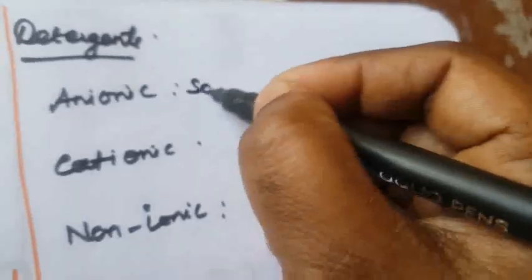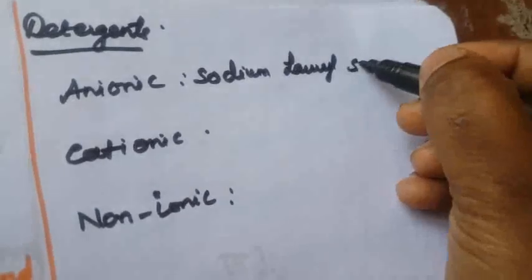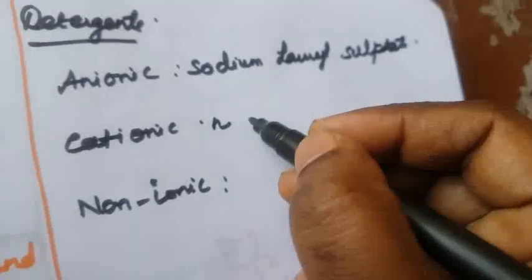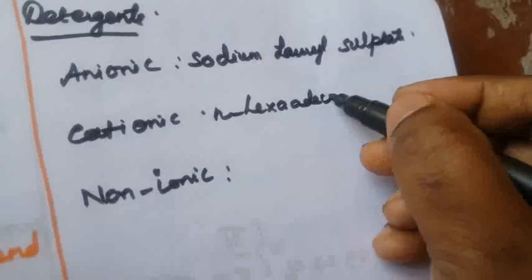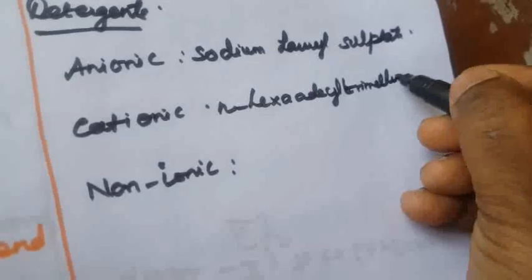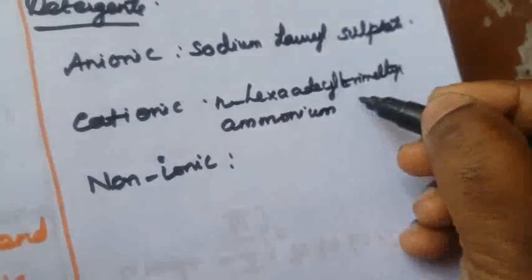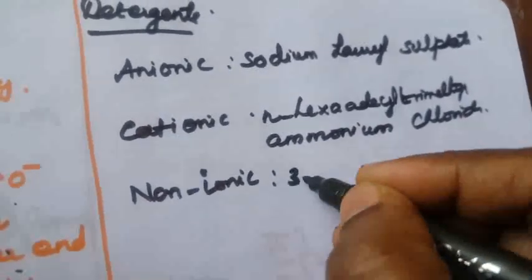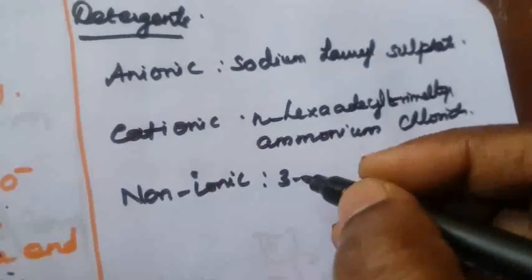An example of an anionic detergent is sodium lauryl sulfate. The cationic detergent is N-hexadecyl trimethyl ammonium chloride. Okay, another one is a non-ionic detergent, pentaerythrityl stearate.